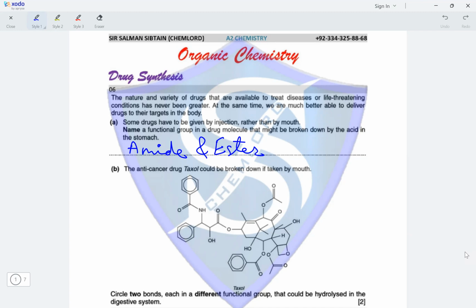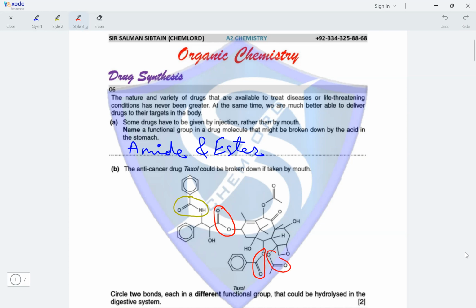So we need to identify ester and amide bonds. An amide bond is seen here in this circle. This can be broken down by the digestive system, and we can see an ester bond here. This can be broken down. This is an ester bond here. This can be broken down, and another ester bond here.